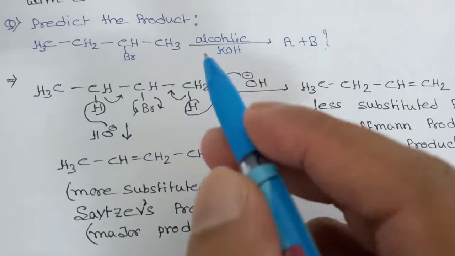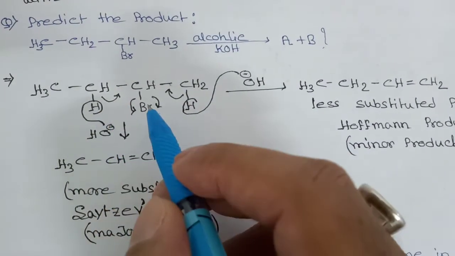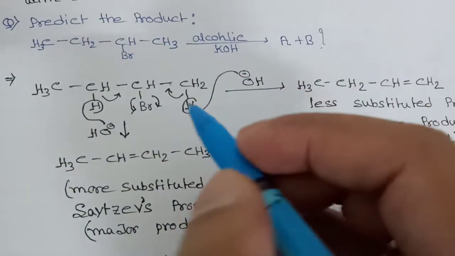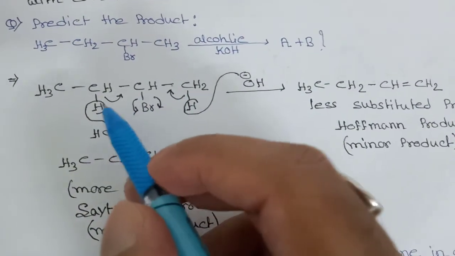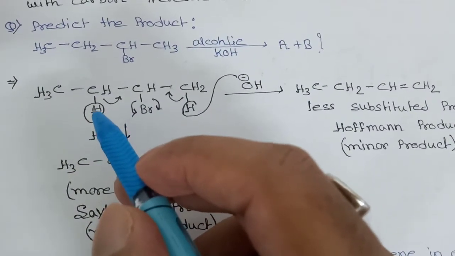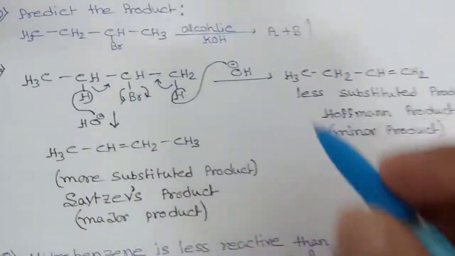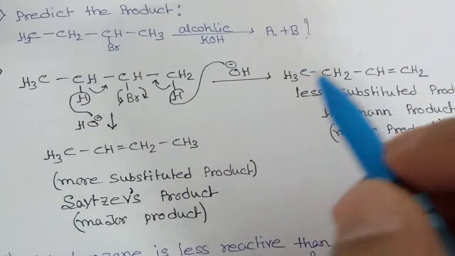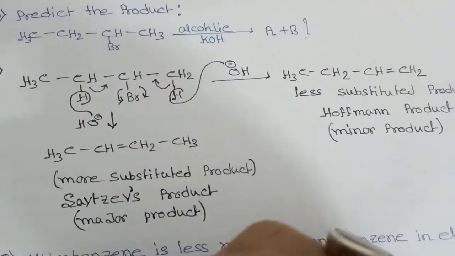And why is this called an elimination reaction? Because hydrogen and Br are eliminated. That's why this reaction is called beta elimination. And beta hydrogen is involved, that's why this reaction is also known as beta hydrogen elimination. Now we have two products. We have to specify which one will be major, which one will be minor.